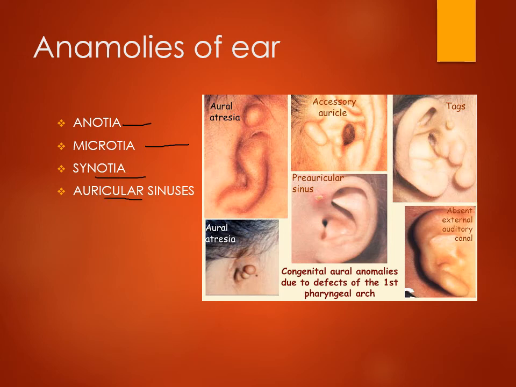Sometimes there is an auricular sinus, which is due to improper fusion of the mandibular and maxillary process with the auricular placodes. Sometimes there is absence of the external auditory canal. These are developmental anomalies related to the ear.